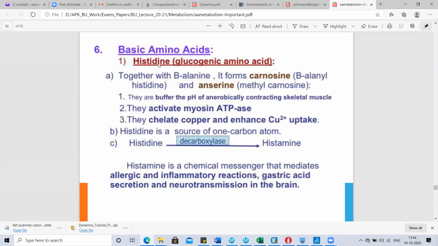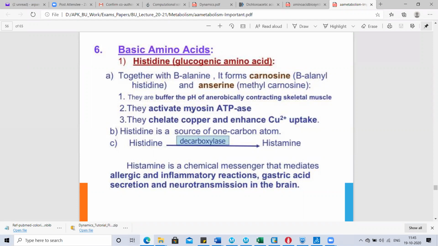Now coming to the basic amino acids. The first is histidine. This is a glucogenic amino acid. Together with beta-alanine, it forms carnosine. Carnosine is beta-alanine histidine, and anserine is methyl carnosine. What they do in the body is provide buffering capacity and maintain the pH of anaerobically contracting skeletal muscles. So carnosine and anserine maintain the pH during anaerobic metabolism in skeletal muscles.